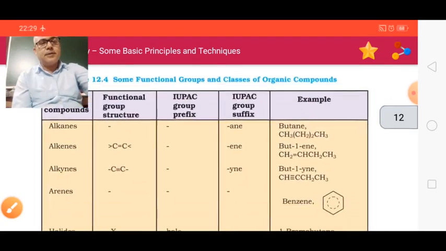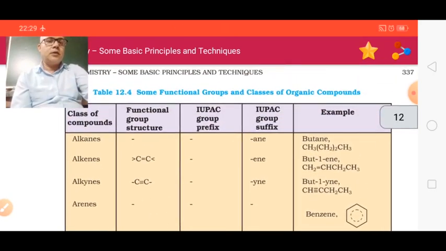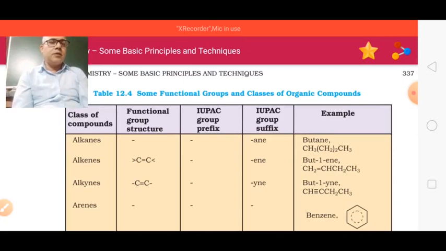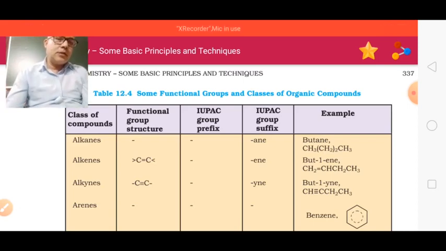Now see next. This is the chart, and here are written some functional groups, and first is the class of compound, functional group structure, IUPAC group prefix, the group suffix and example. As you know, in the case of alkane, there is no functional group, no prefix, only a suffix.